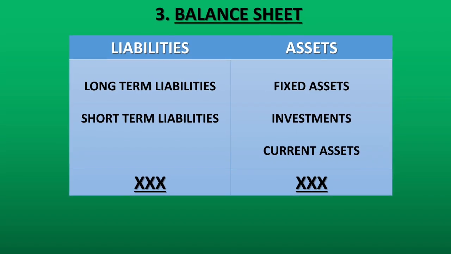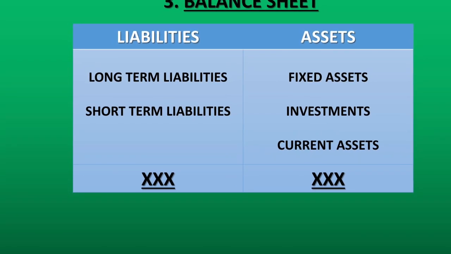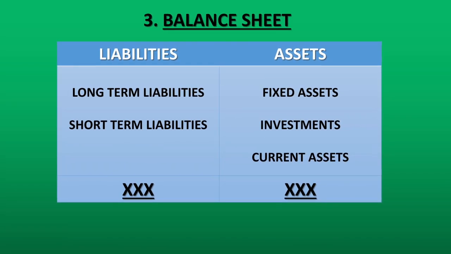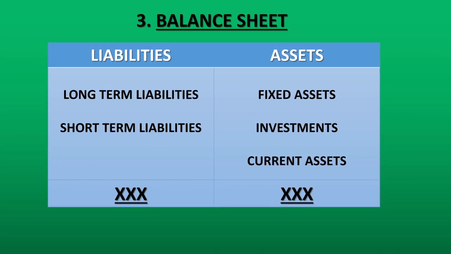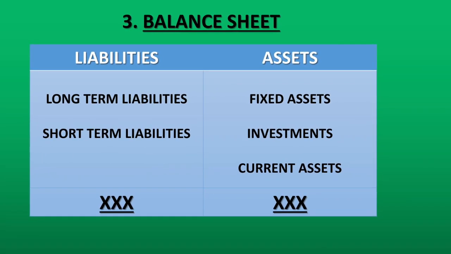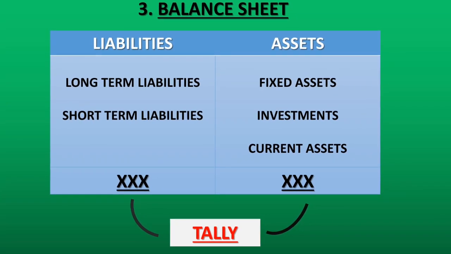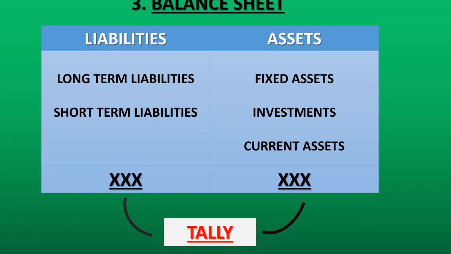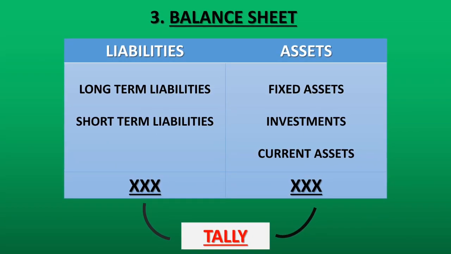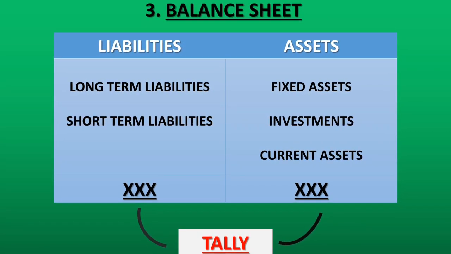So after recording all the assets and liabilities in balance sheet, the balance sheet too has to be closed. In order to close the balance sheet, total of liabilities and total of assets are taken individually, separately. This total of the assets and the liabilities has to tally. It has to match, it has to be the same. It's like a sign that the books of accounts have been maintained correctly.